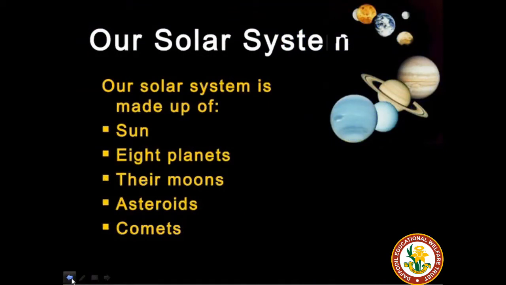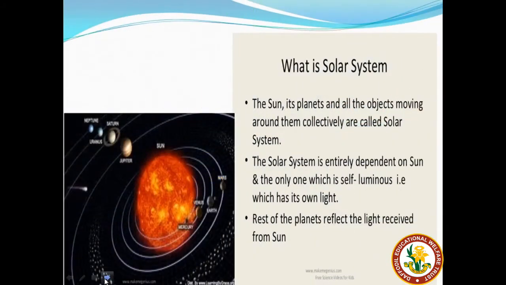Okay, let us now get familiar with our solar system. The solar system is made up of the sun, 8 planets along with their moons, asteroids, comets and meteoroids. That makes the solar system. Now, the sun is the center of the solar system. It is the ultimate source of heat and light, as I told you earlier. It is a huge ball of fire made up of hot gases like hydrogen and helium. Remember, the hot gases that are found in the sun are hydrogen and helium.